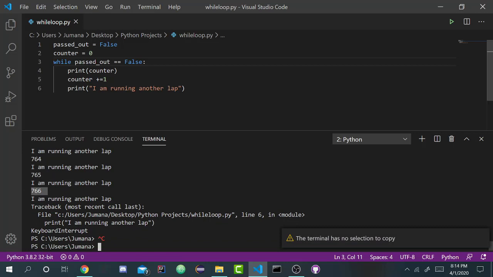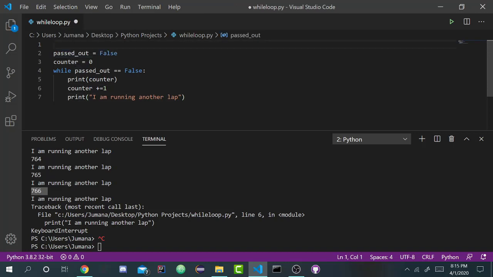So basically, why is this happening? Well, because we're not actually checking if somebody passed out. All we're saying is, okay, as long as nobody's passed out, I'm going to keep running and increasing counter. But counter is not even related to this condition. Counter is just the number of laps you ran, right? So what we actually have to do is add a check to see if somebody passed out or not. And since this is an imaginary situation, where we can't really check if somebody actually passes out, I'm going to be using a random number for simplicity, just to simulate the idea of somebody passing out.